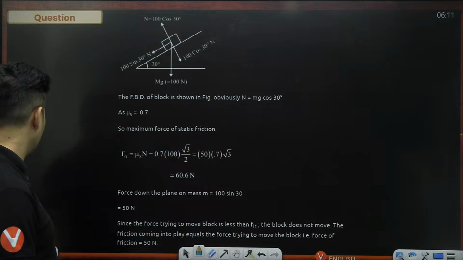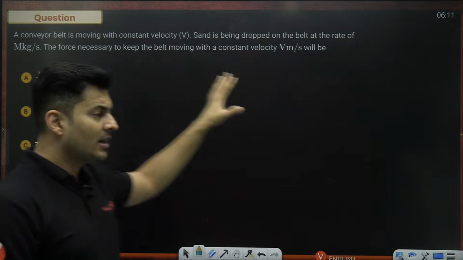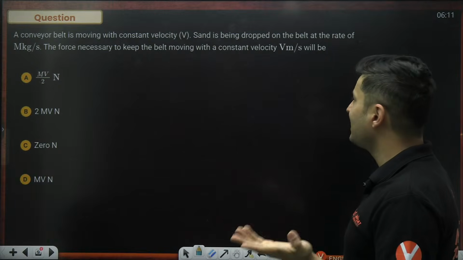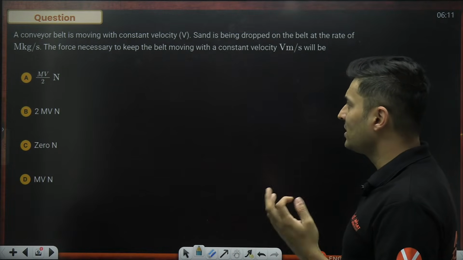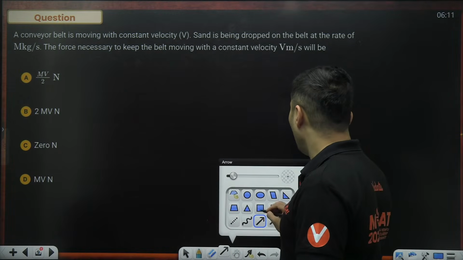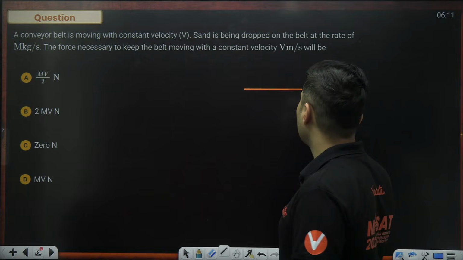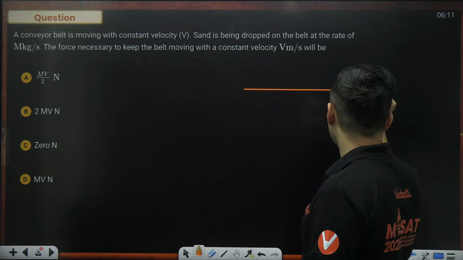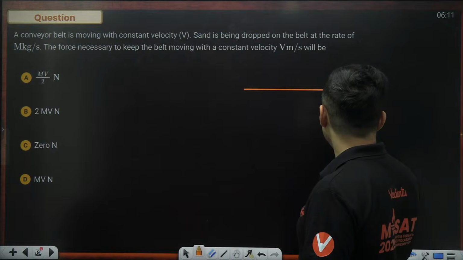Let's go to the next question coming up on your screen. There is a conveyor belt on which you are pouring sand at a constant rate. The force necessary to keep that belt moving is how much? So say, for example, this is our conveyor belt, moving at a constant speed of v.